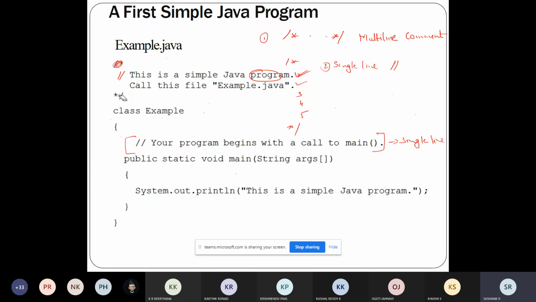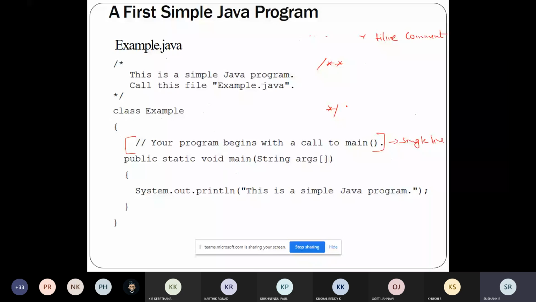After this we have one more kind of comment, which we will call the documentation comment. The documentation comment will begin with a slash followed by two stars, and it will end with a star and a slash.